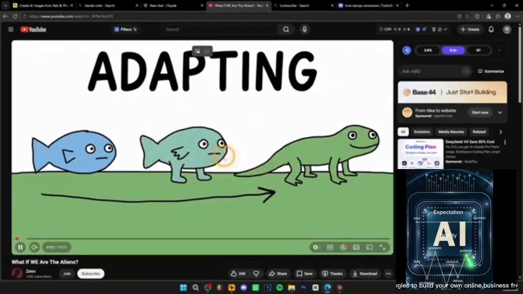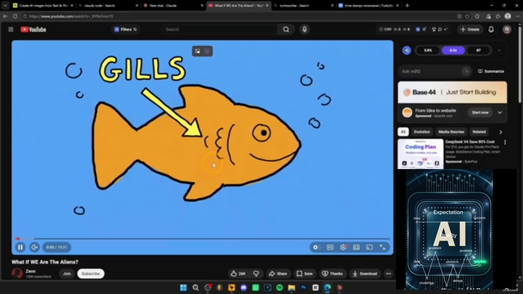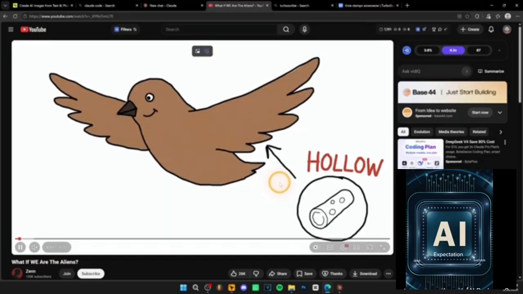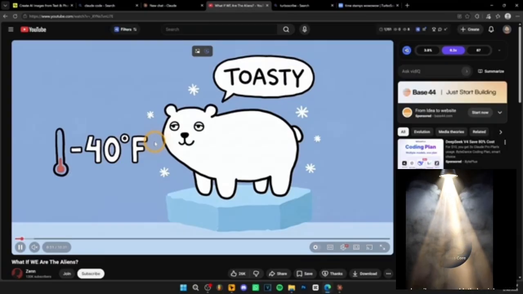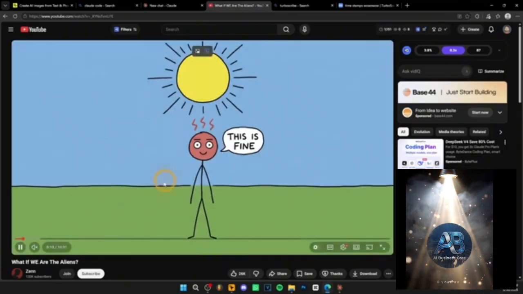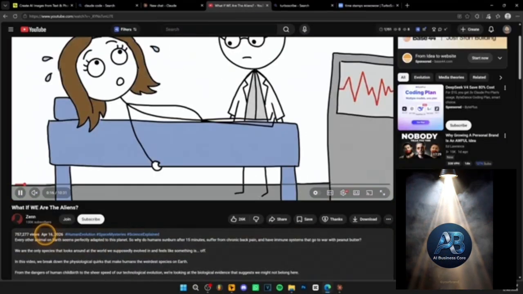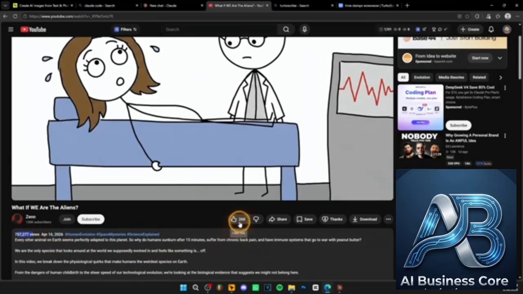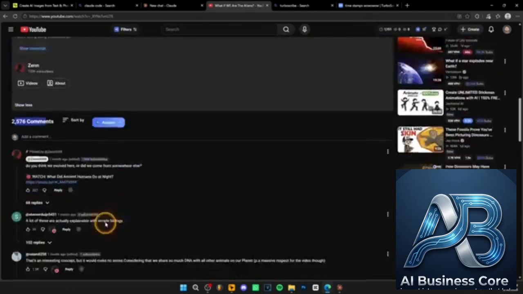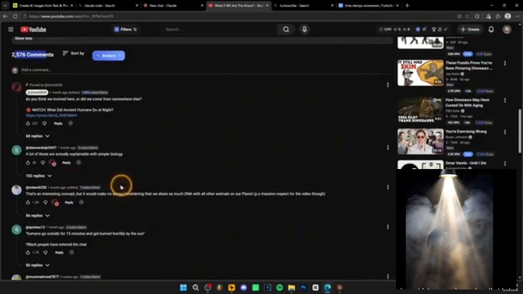These are literally just images of bad drawings. But the secret is that there's tons of images. As you can see, the images are changing almost every 2 seconds, almost every 3 seconds. That's the secret. Now, if we look at the views, we see that the video was uploaded literally on April 16, 2026. It has almost 1 million views, 26,000 likes, almost 3,000 comments, and people are actually enjoying the videos.